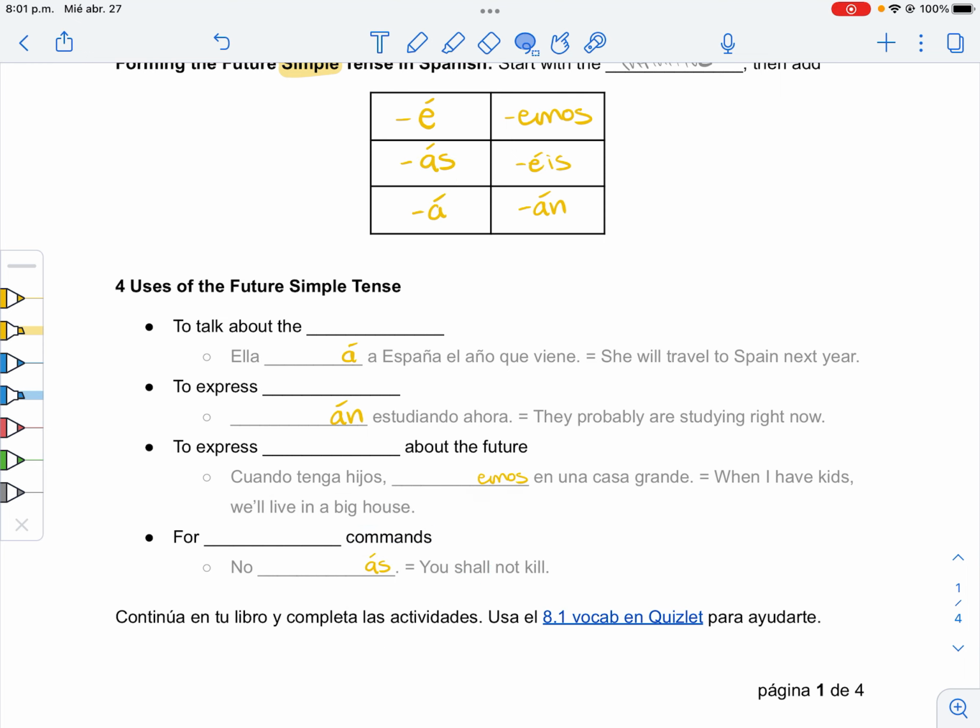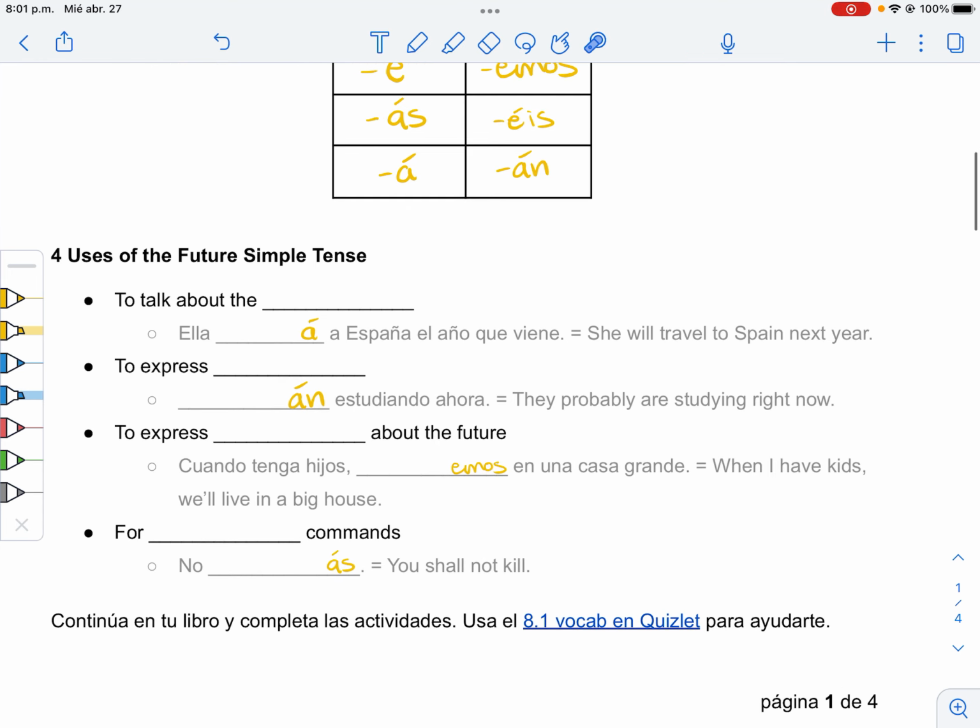Now, once we have the endings, we just need to put the verb itself, the infinitive. So, to travel is viajar. So, she will travel: ella viajará. Great, right? Are is estar. So, they will be: estarán. Okay. Live is vivir. So, we will live: viviremos.